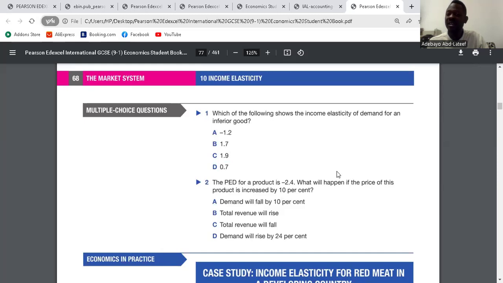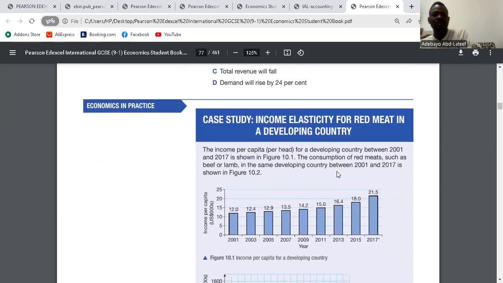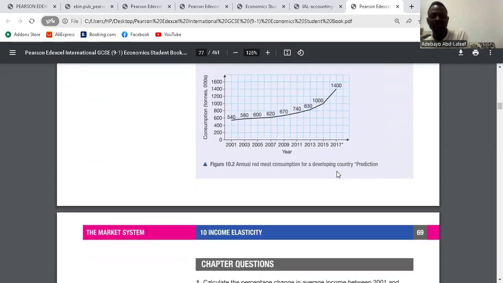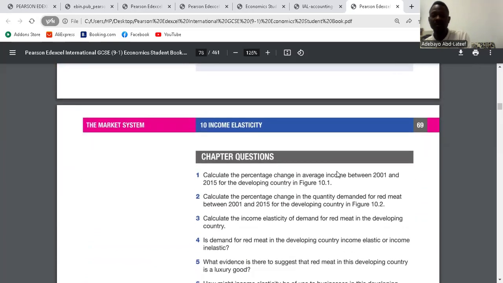The revenue will fall. The PED is elastic. If it is elastic, that means a change in price will have a significant change in the quantity demanded. So if the price increases for a PED that is elastic, the quantity will fall, and if quantity falls, revenue would fall. Is it clear? Yes. We have a case study. If it is inelastic and price increases, revenue will increase.